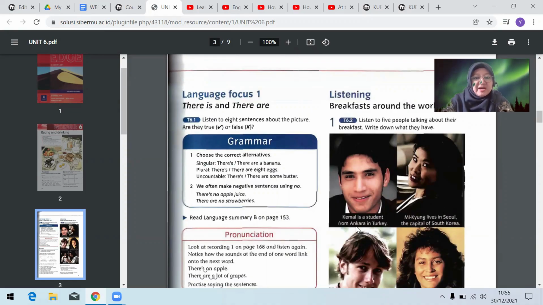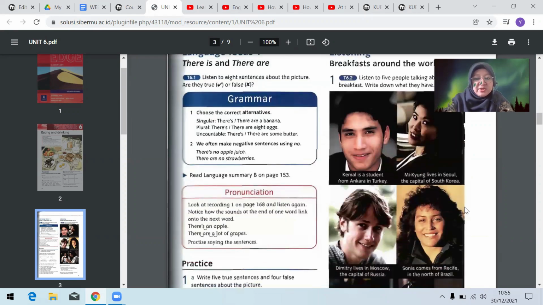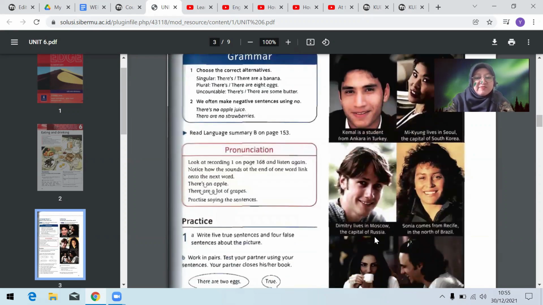Kamal is from Ankara in Turkey. Mi Kyung is from Seoul, South Korea. Dimitri is from Moscow, Russia. Sonia is from Recife, Brazil.